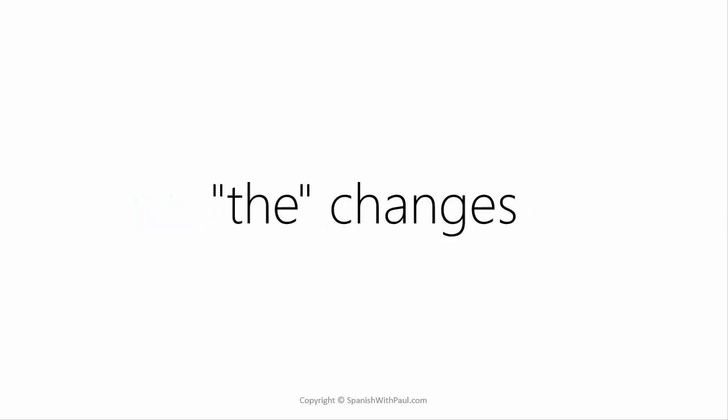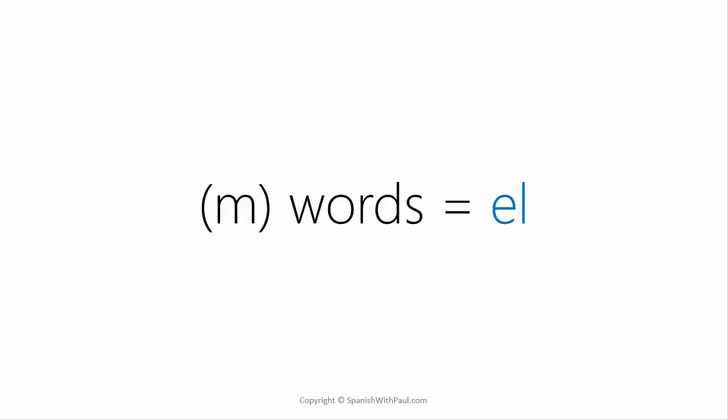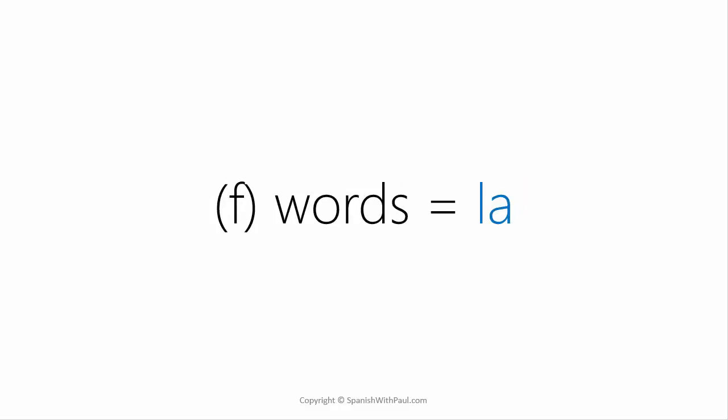Now in English, we keep things very simple because we have the for everything. We don't classify words as masculine or feminine, and it's the for everything. But in Spanish, it works a little bit differently. If the word is masculine, the is going to become el. So, for example, the book would be el libro. But if the word was feminine, then the would be la. So we'd have la casa, for example. Let's go through it.